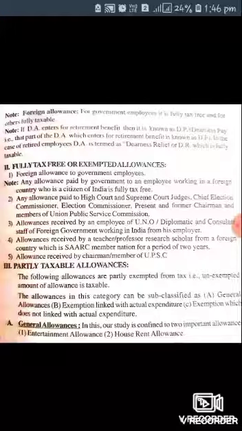Here there are 3 different categories: general allowances, exemption linked with actual expenditure, and exemption which is not linked with actual expenditure. Under general allowances there are 2 types: entertainment allowance and house rental allowance. These 2 are partly taxable.